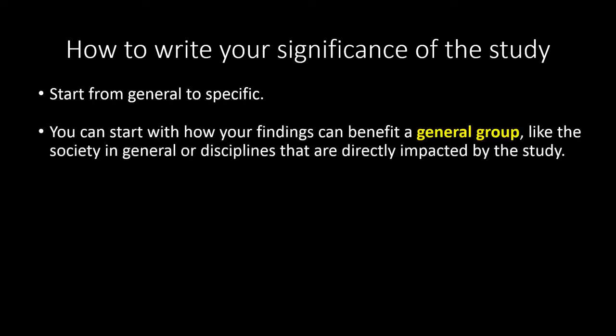How do you write your significance of the study? You can actually use the pattern general to specific contributions. You may begin with how your findings can benefit a general or large group like the society or the disciplines or field of study that are directly impacted by your research.